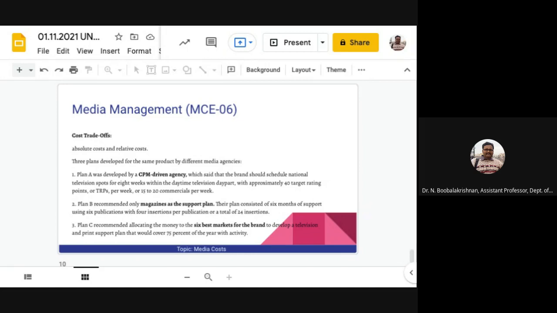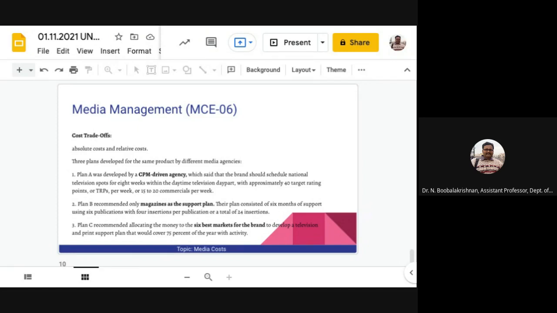So different factors are involved in the media plan, and different strategies have been used by different media planners. Here is an example: I listed three plans, developed by three people, having a magazine plan, a CPM-driven plan, and a market plan to cover the entire thing. So based on the question of effectiveness, which of these plans do you feel meets the criteria?